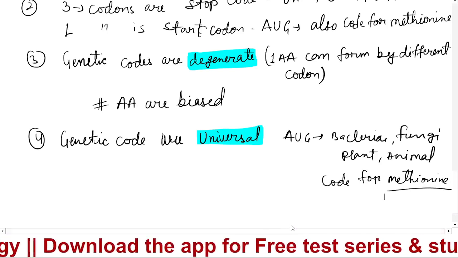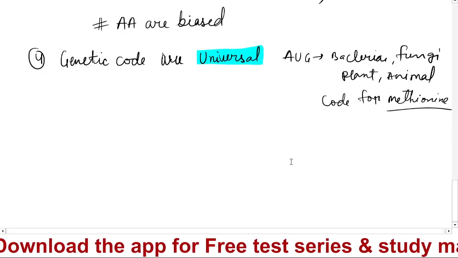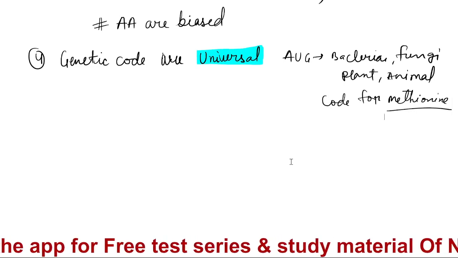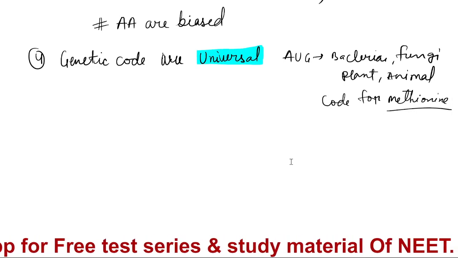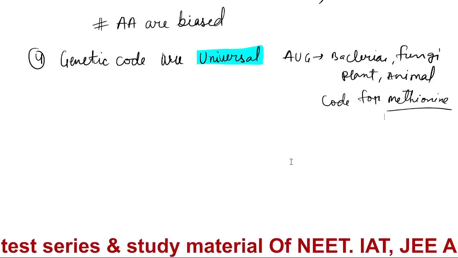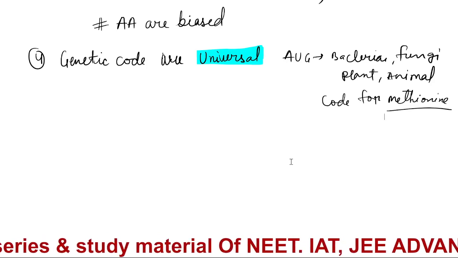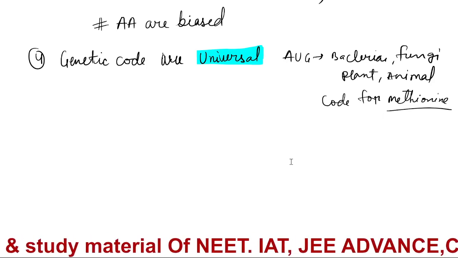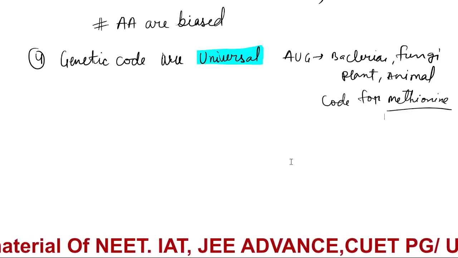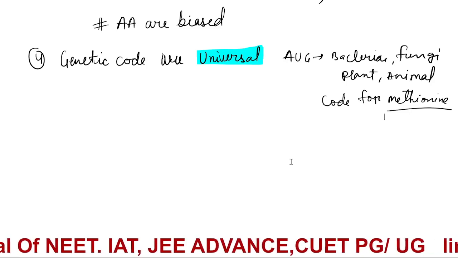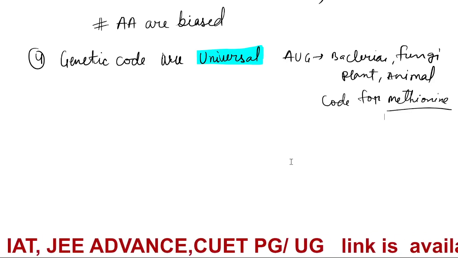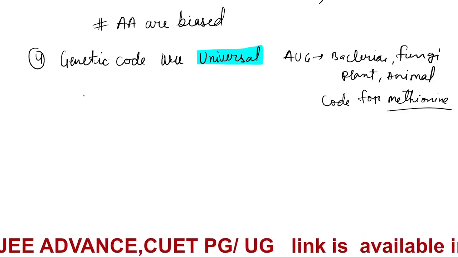Genetic codes are universal, and then I will tell you one more important feature. That is called unambiguous. The genetic code is unambiguous, which means that each triplet specifies only a single amino acid.